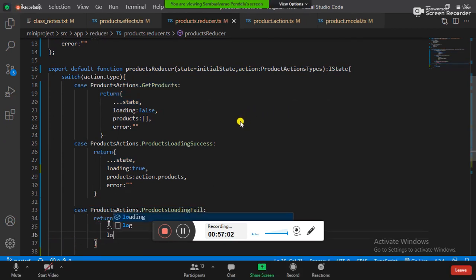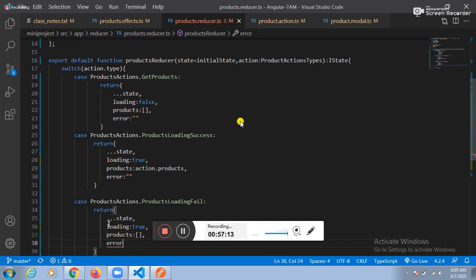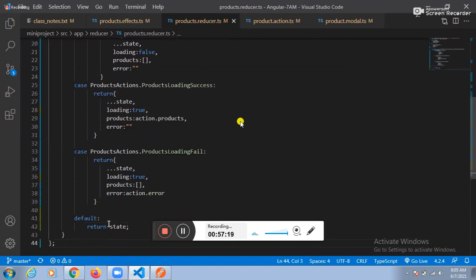Next one. Loading equal to true. Next one. Products equal to empty. Next one. Error equal to what? We should be in a position to place action dot error. Error equal to action dot error.